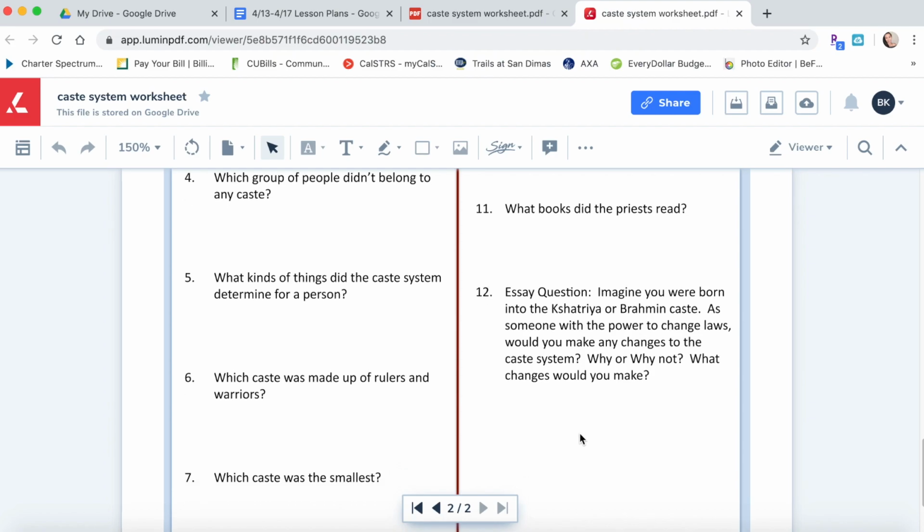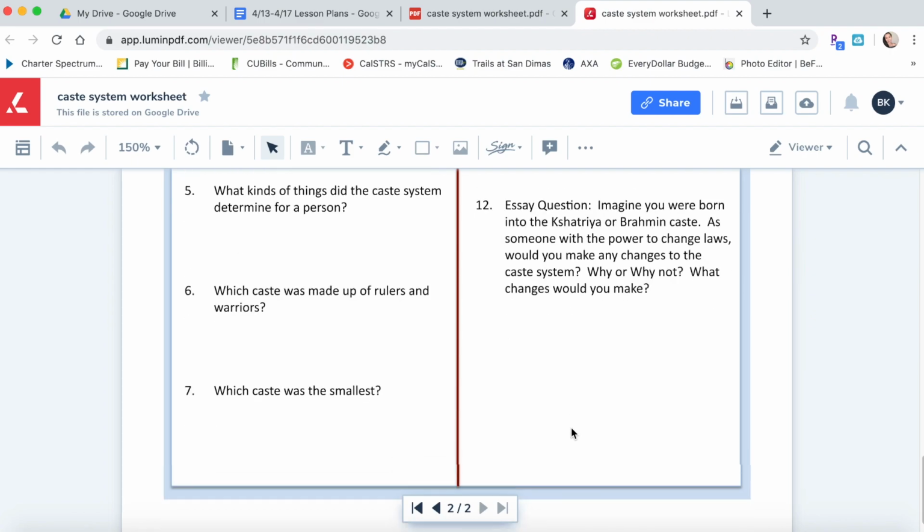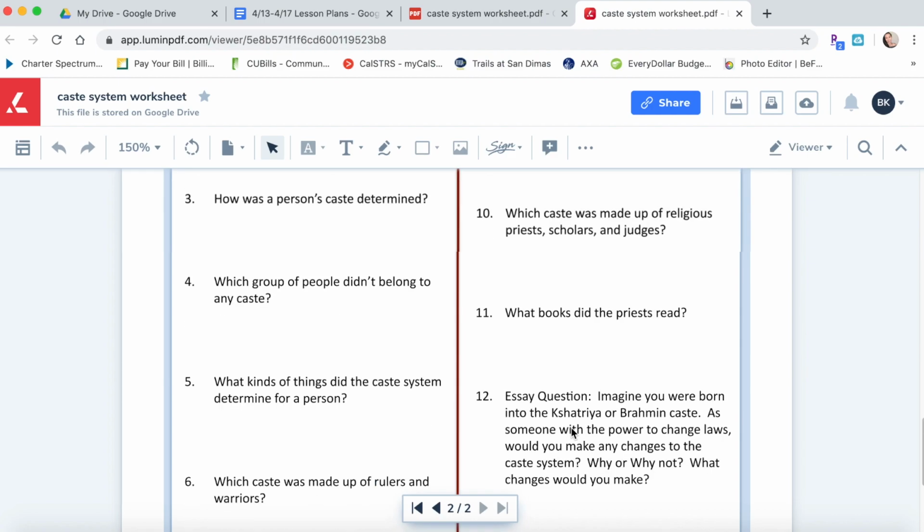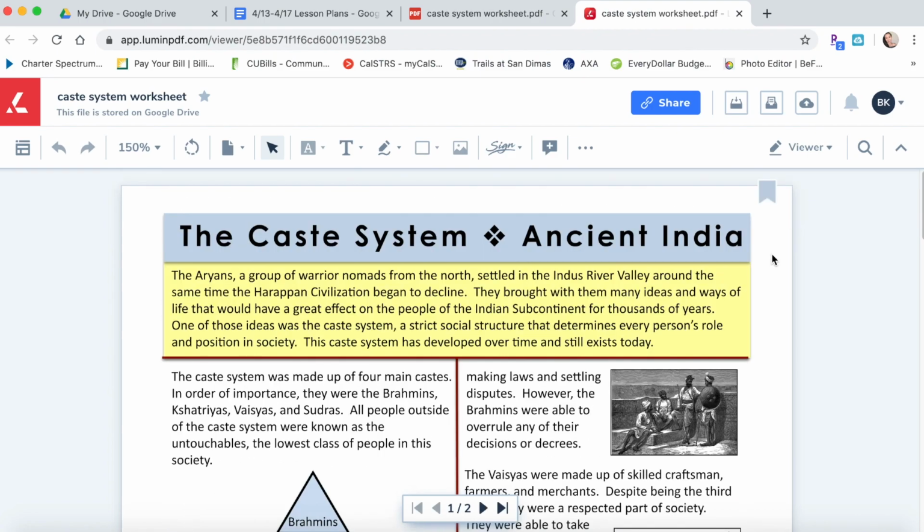So you can write these answers on a separate piece of paper. You can also type this out in a Google document. That's fine. I'm okay if you share it with me or you can email it to me. Either one is fine. Let me know if you guys have any questions, and I'll see you in my next lesson.